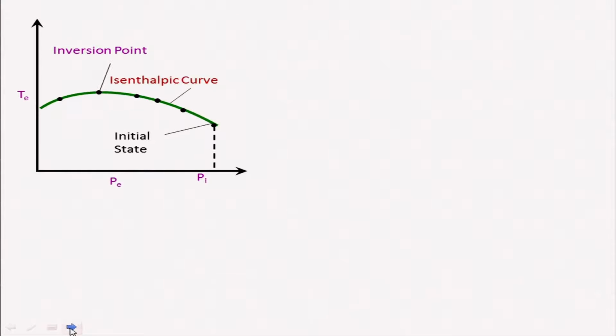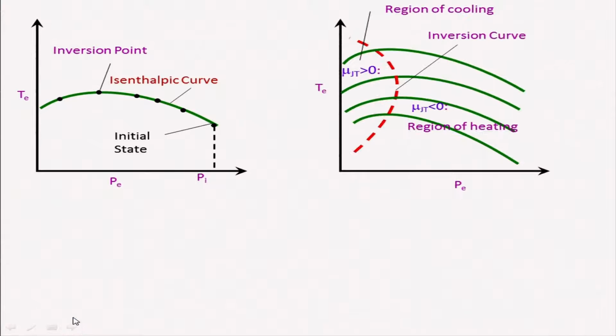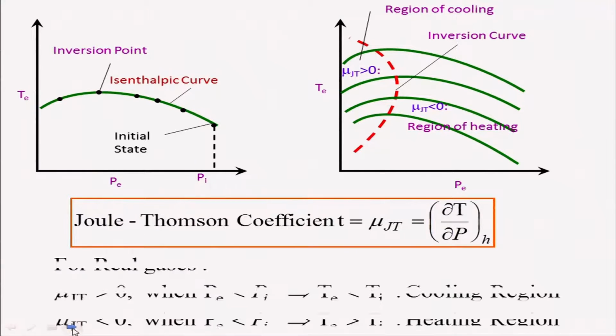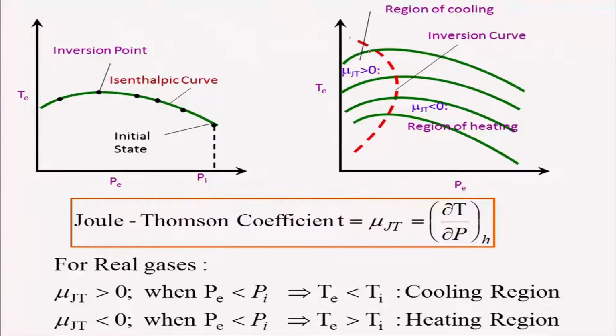If you look at this, the Joule-Thomson coefficient, mu JT, which we derived, is nothing but (∂T/∂P) when enthalpy remains constant. And when mu JT is greater than 0, that region is known as the region of cooling, because the exit pressure will always be lower than the inlet pressure, otherwise there won't be any flow.